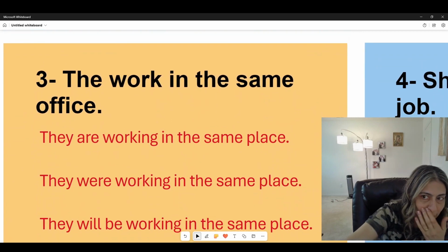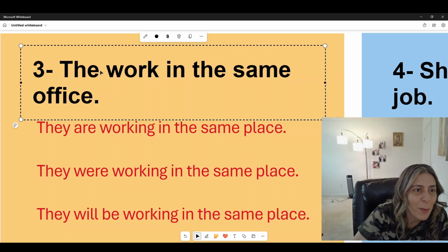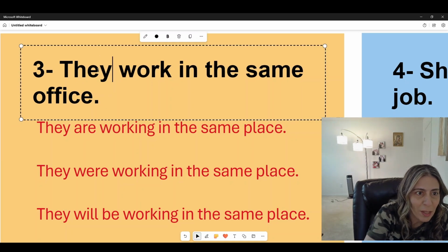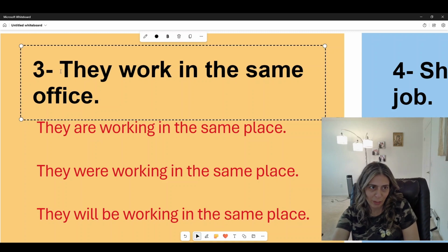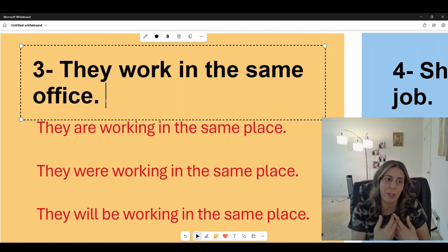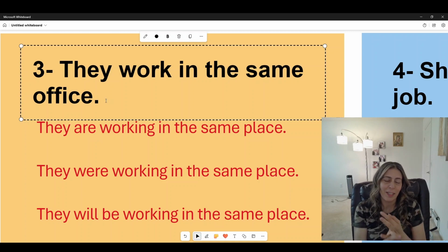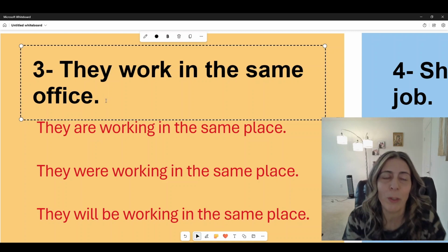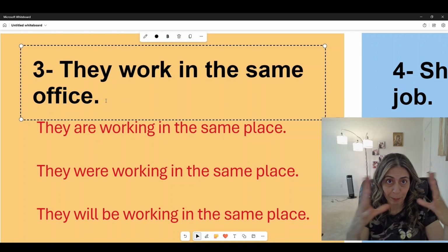Now, let's see this sentence, and it looks like I have a typo here, because here I should say they. Okay, they work in the same office. How are we gonna make this into present continuous, past continuous, and future continuous? So in the present continuous, we just put are, because now we're talking about they.